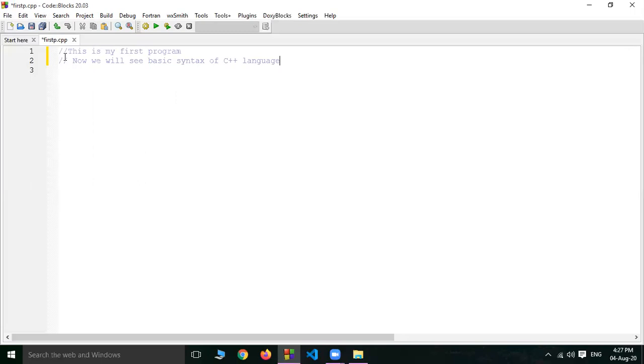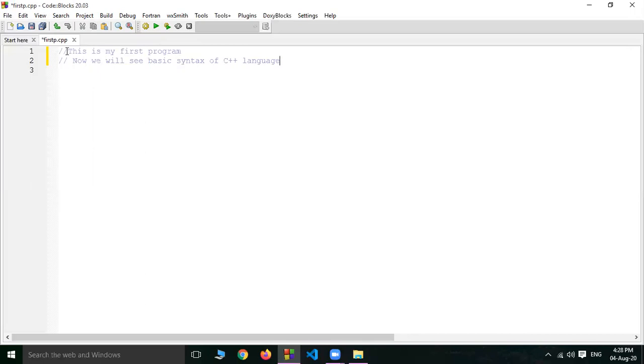When you give these comments, your compiler will ignore these lines of your program. It will not compile this line. It understands that it is only a comment. It is for the programmer's purpose only. Now I have used this double forward slash as a single line comment.